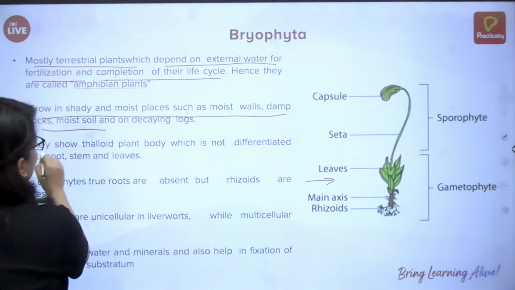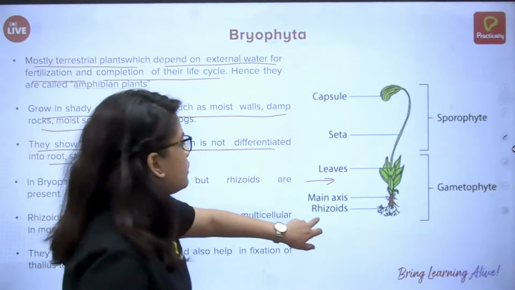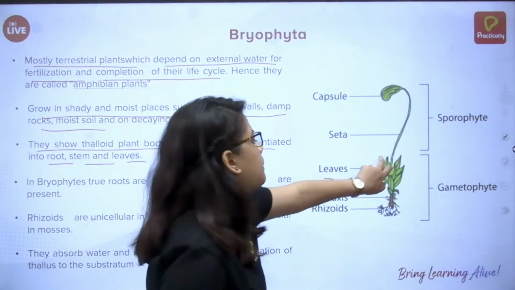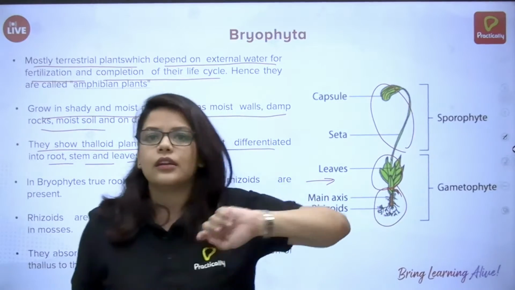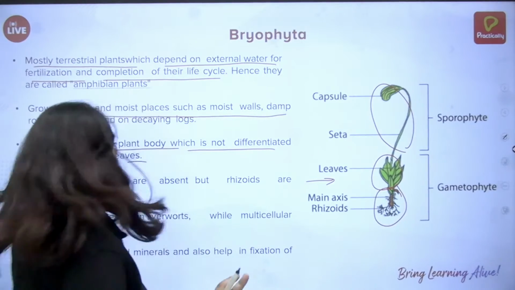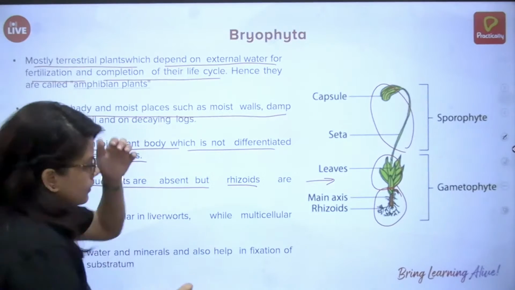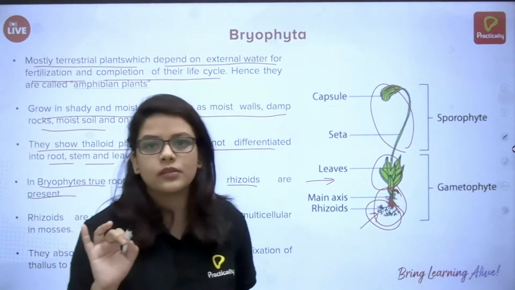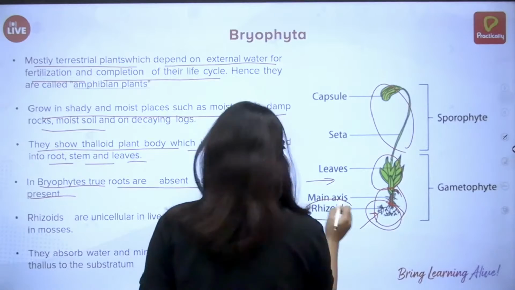They show a thalloid plant body which is not differentiated into root, stem and leaves. It's not properly divided, but you can still see some parts, and it looks like a plant. In Bryophytes, true roots are absent, but rhizoids are present. So these are not true roots, they're just rhizoids, just there to hold on to the substrate. So they are known as rhizoids.